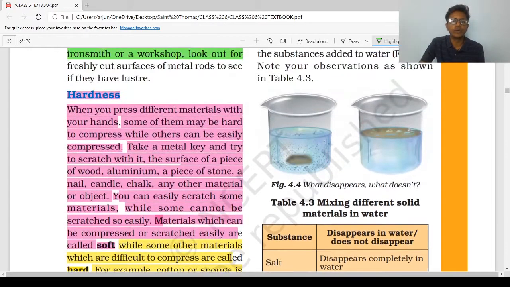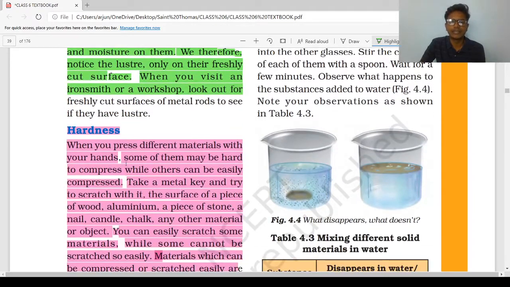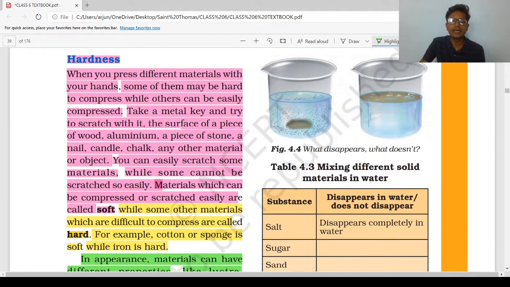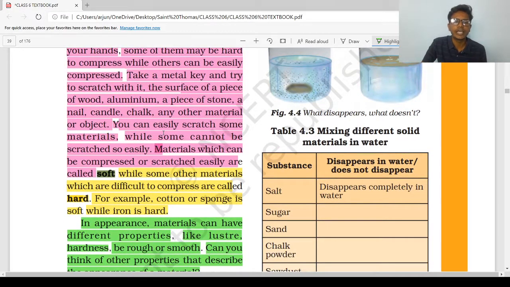So what we have learned in this topic, hardness: the material which can be compressed easily by our hand pressure only. If we press cotton or sponge, it will be compressed. Those materials are called soft materials. And the materials which cannot be compressed easily are hard materials.